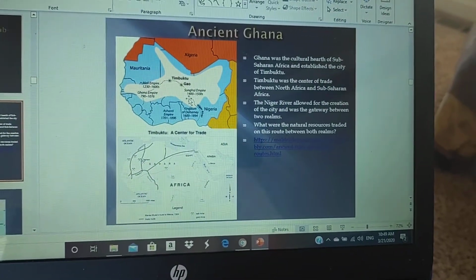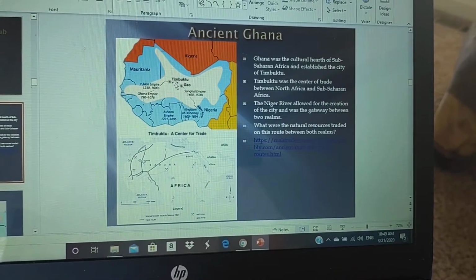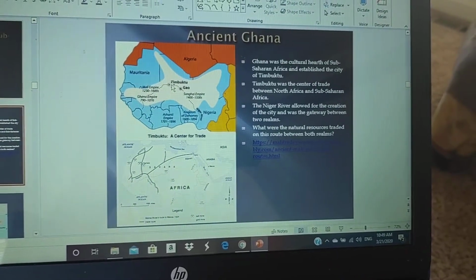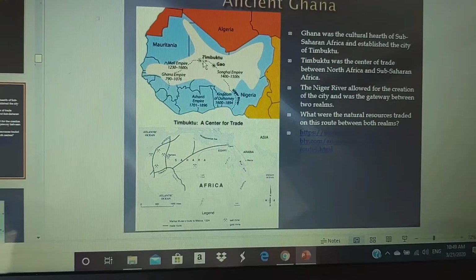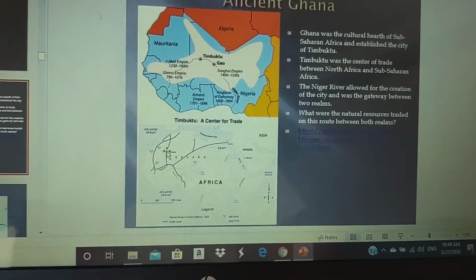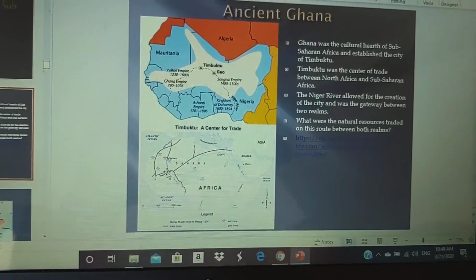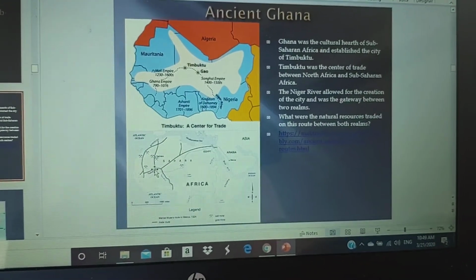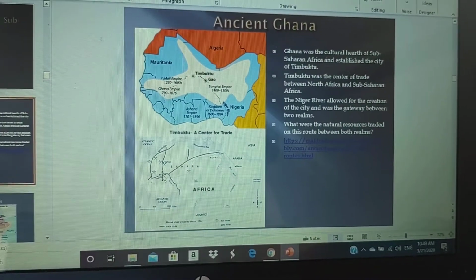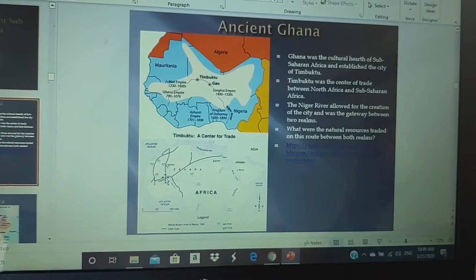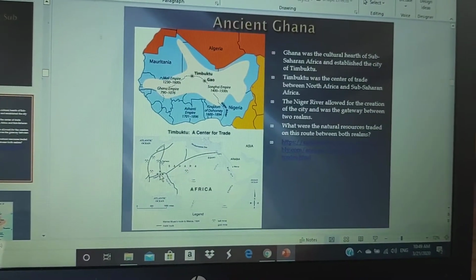And then with Ghana, they actually connected with North Africa and the Middle East at Timbuktu. So if you look very closely, Timbuktu is situated here on this map. Think of Timbuktu as the gateway and connection between North Africa and sub-Saharan Africa.